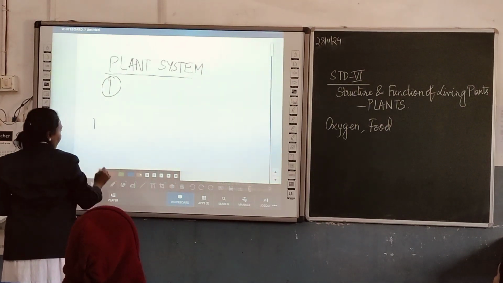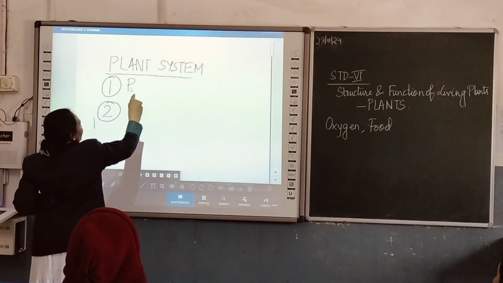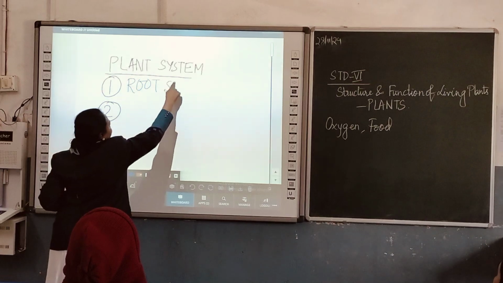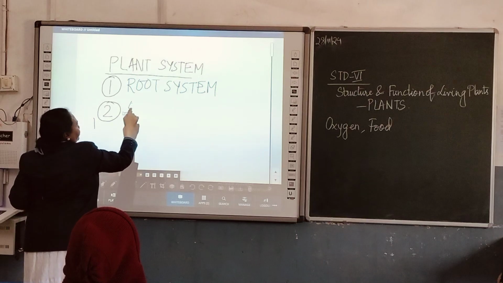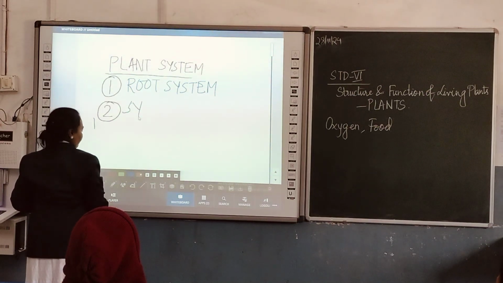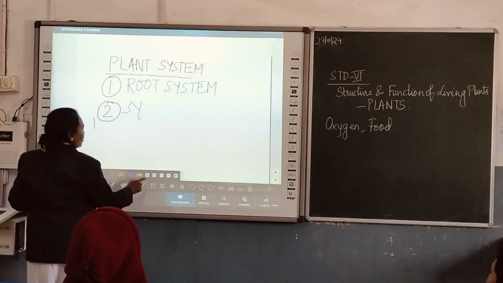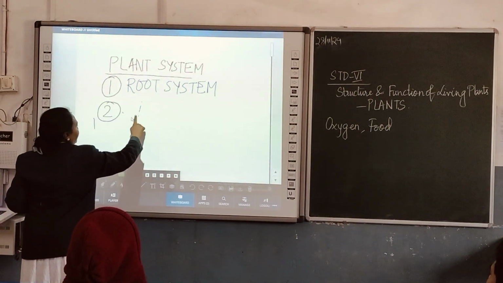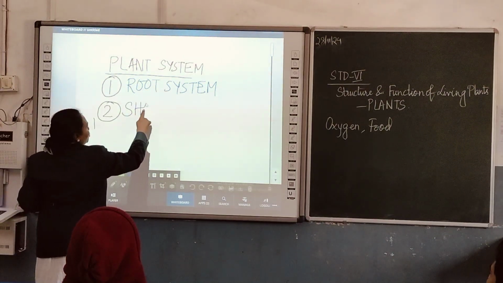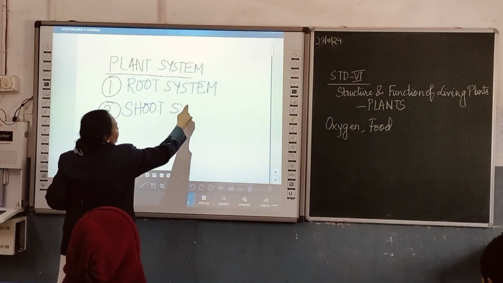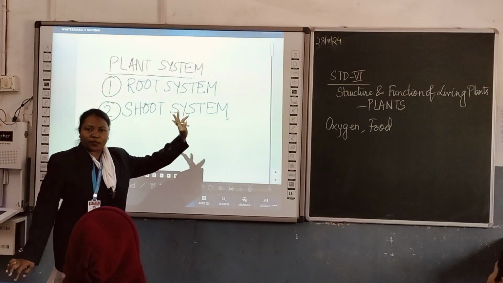The first part and the second part, which are very important for the plant, are your root system and your shoot system. I'm sorry for the spelling mistake. Both of the systems are very, very important.